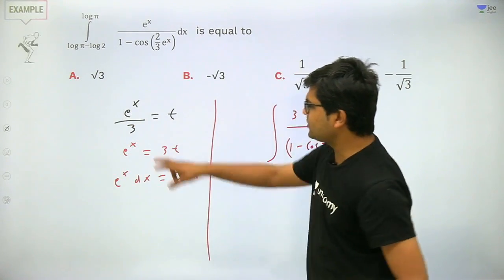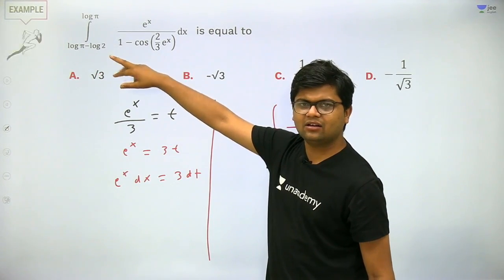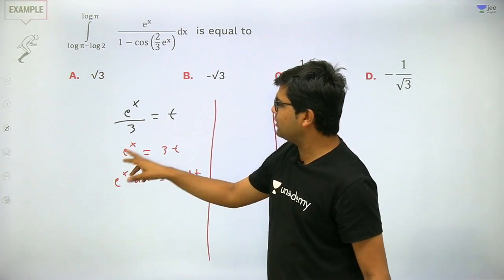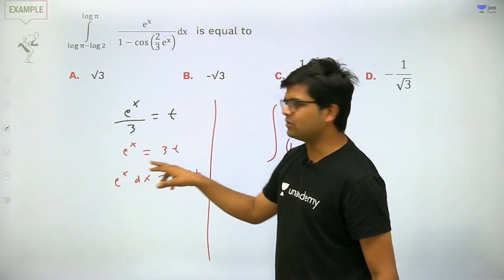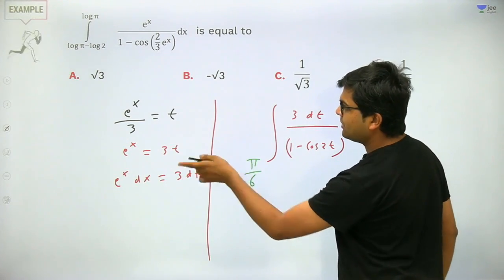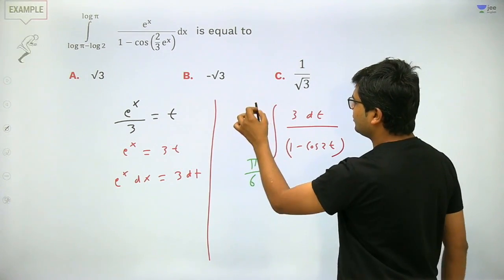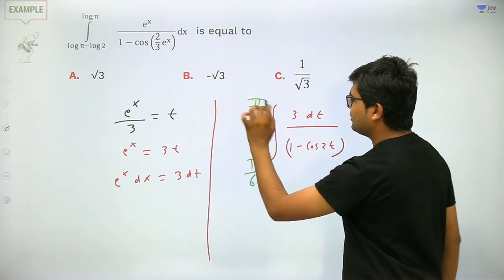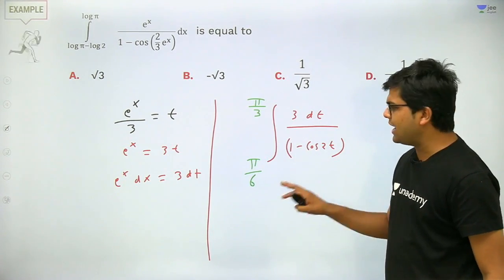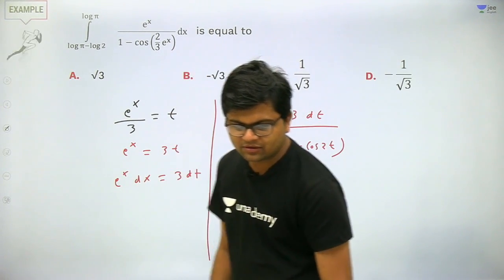Now if x goes to log pi minus log 2, it can be written as log of pi by 2 because of the log property, and e raised to the power log of pi by 2 is pi by 2, divided by 3. So the lower limit will become pi by 6. Similarly e raised to the power log pi will be pi, and by 3, so its upper limit will become pi by 3. Till now everybody should understand it. It is a very important question, very good question. Got my point? Very good.